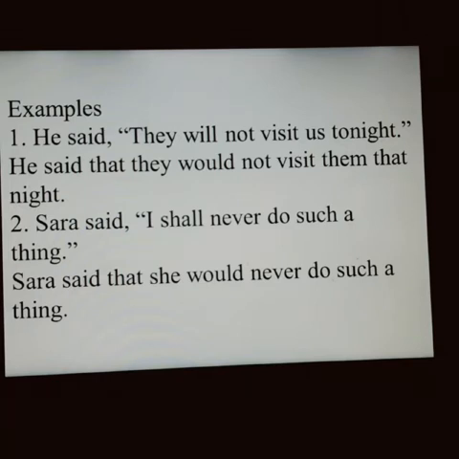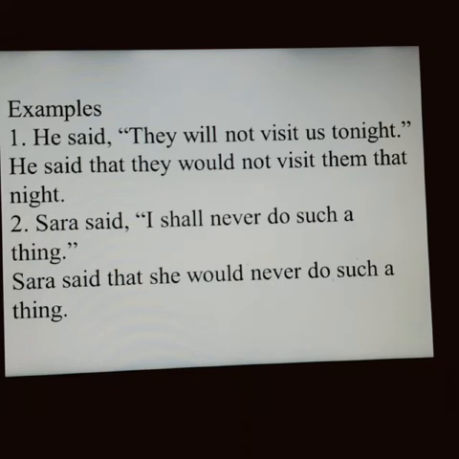Number 2 is Sarah said, I shall never do such a thing. Who is speaking? Sarah. How? It's a simple statement. So said remains same. Sarah said. Number 3, we will remove the inverted commas and add that. Sarah said that. First person changes into third person. First person is I. Third person is Sarah, which means she. Sarah said that she.